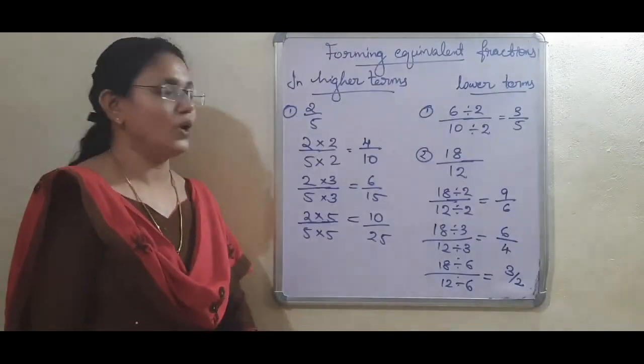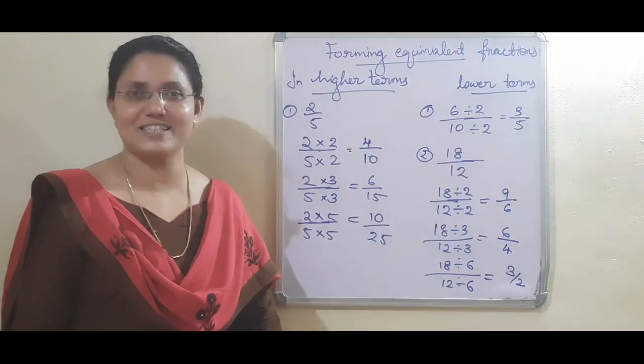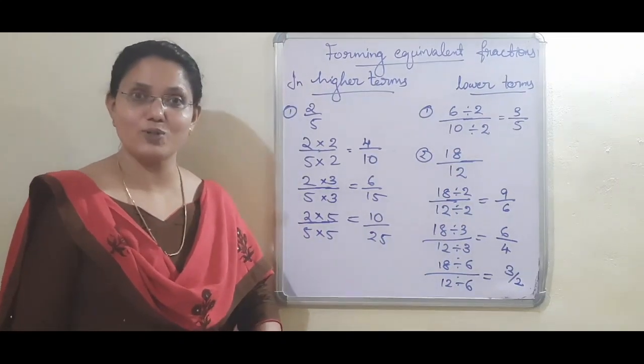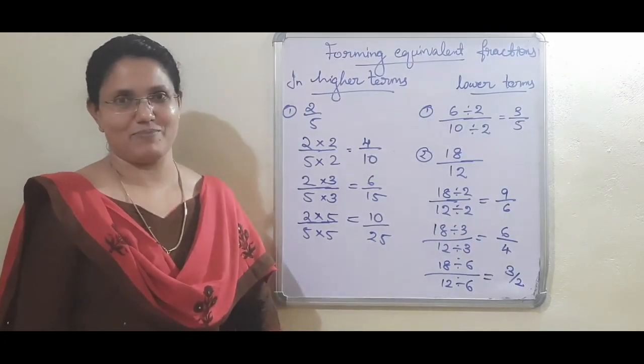Okay, this is in lower terms. For equivalent fractions in lower terms, you have to divide both numerator and denominator by the same number. For higher terms, you have to multiply both numerator and denominator by the same number. Okay.